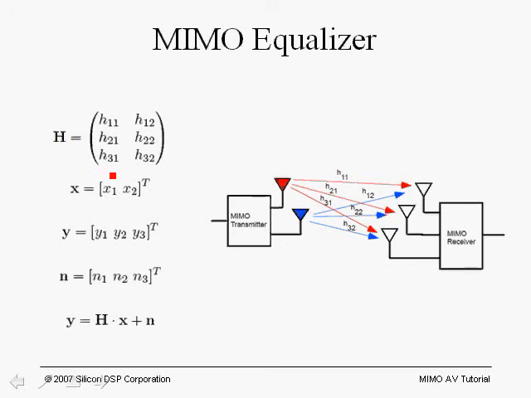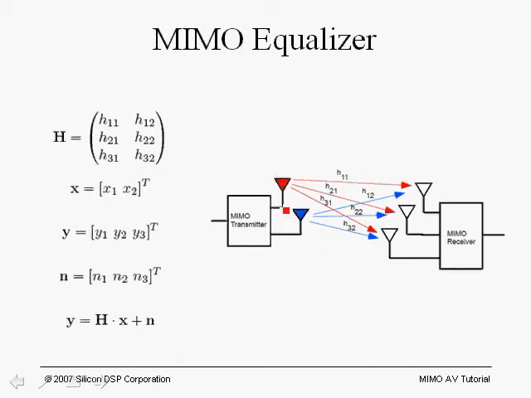And again, these are at a fixed carrier in which we are exhibiting flat fading. And at that carrier frequency, the frequency response from transmit antenna number 1 to receive antenna number 1 is denoted by H11. So we form this matrix here of the channel frequency responses at that carrier.